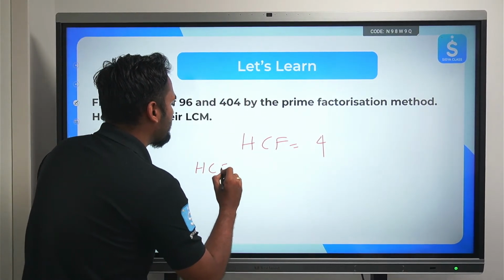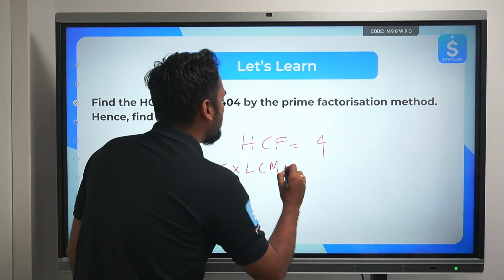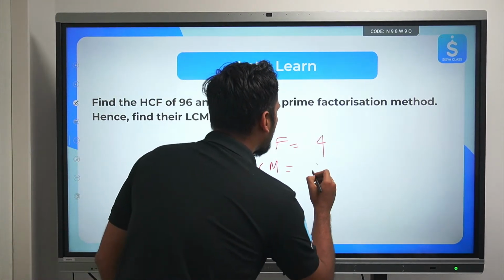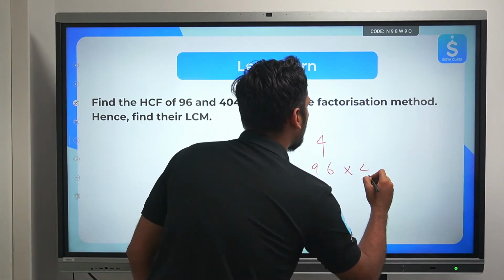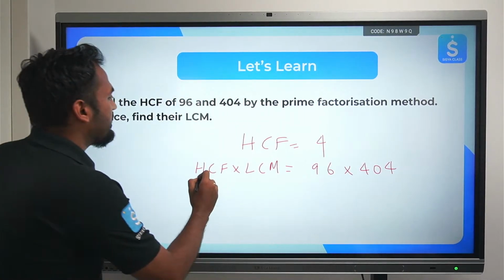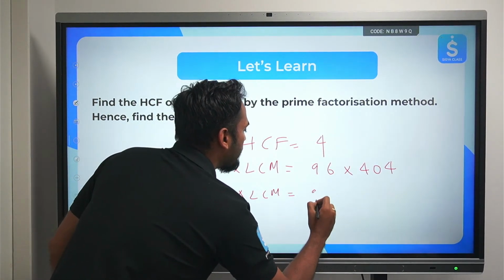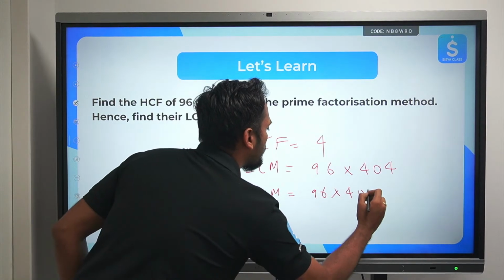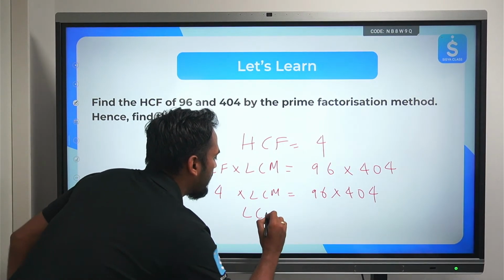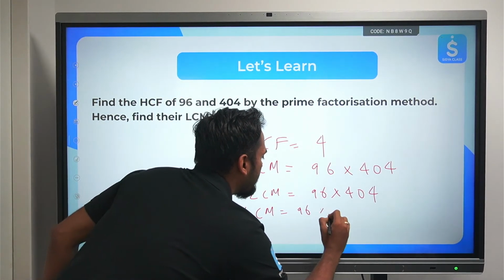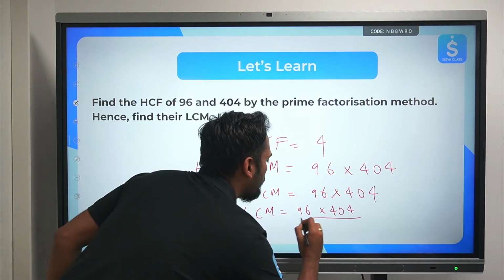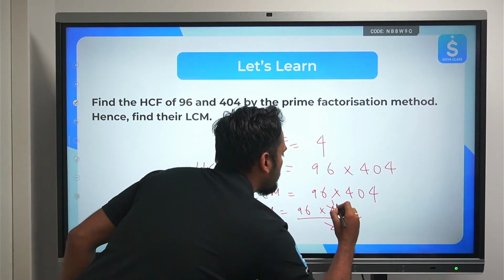HCF into LCM is equal to the product of the two numbers, 96 into 404. HCF is 4, LCM we need to find out is equal to 96 multiplied by 404 upon 4. LCM will come out to be 96 multiplied by 404 upon 4. 4 ones are 4, 0, and 1.